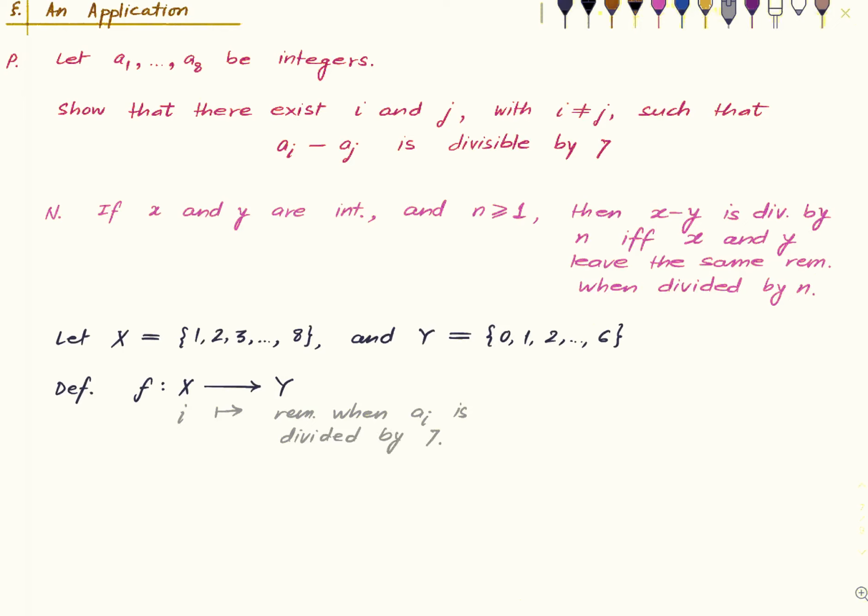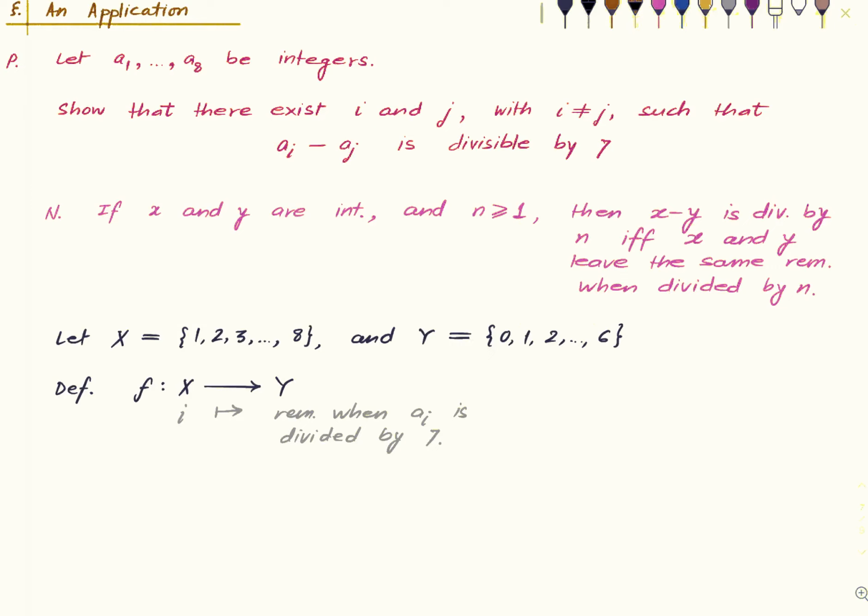So that's the map F. And since this has more cardinality than that, this has cardinality 8 while this has cardinality 7, there exist two things here which map to the same element here, and hence two of these numbers leave the same remainder modulo 7, meaning when divided by 7, and hence their difference is divisible by 7. Okay, so that's a very nice application.